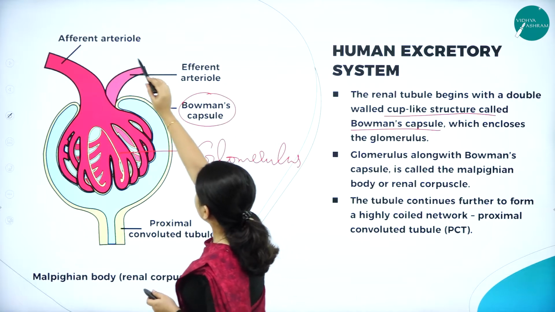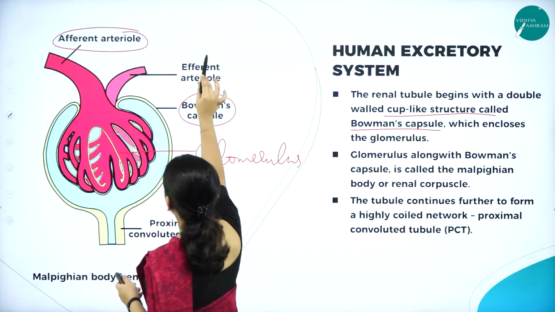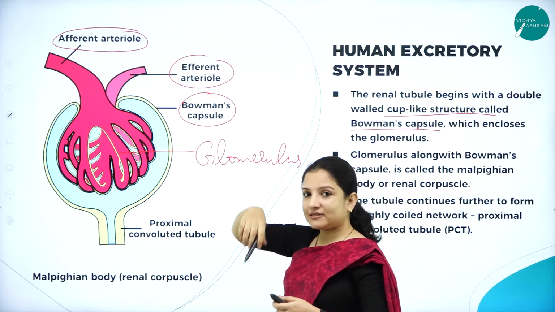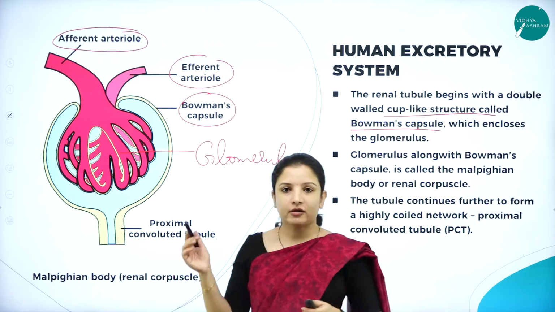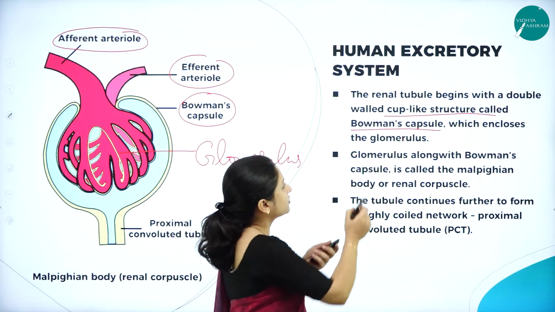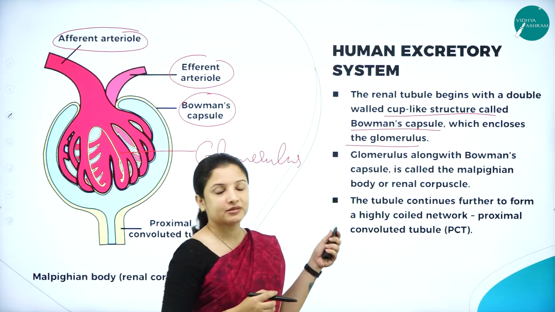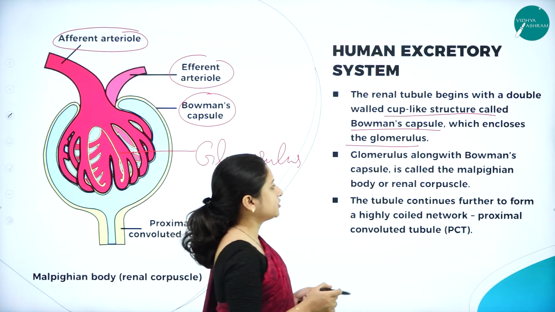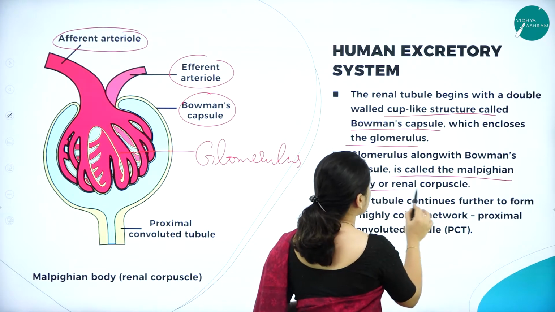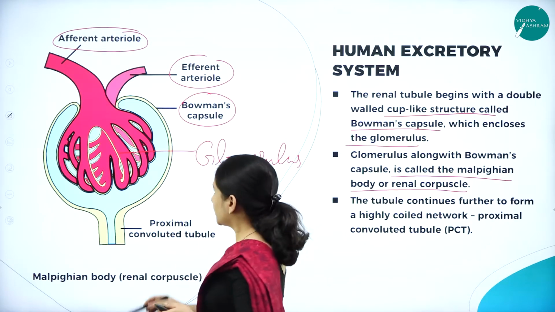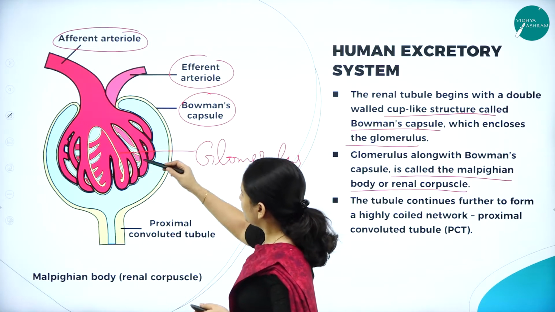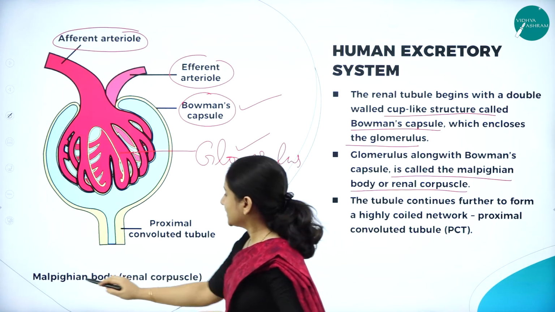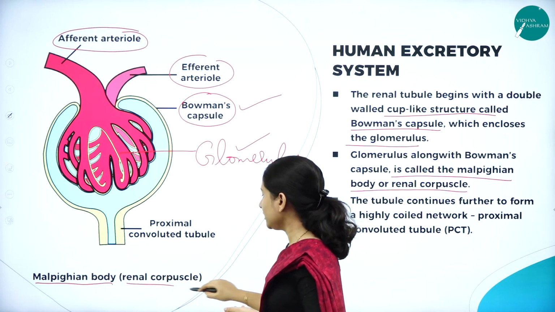and then the efferent arteriole, which is leaving the glomerulus or leaving the Bowman's capsule and carries blood outside of the kidney. The Bowman's capsule encloses the glomerulus. The glomerulus along with the Bowman's capsule is called the Malpighian body or the renal corpuscle.